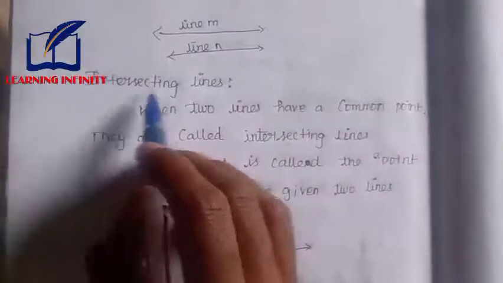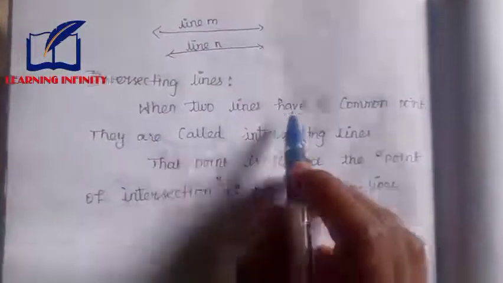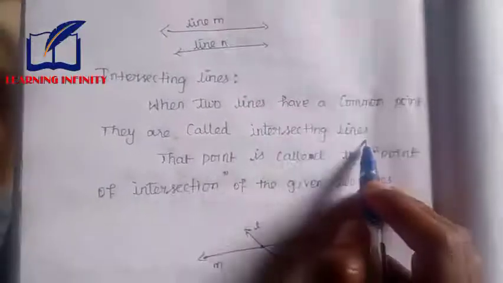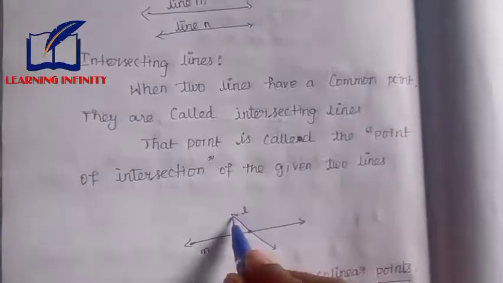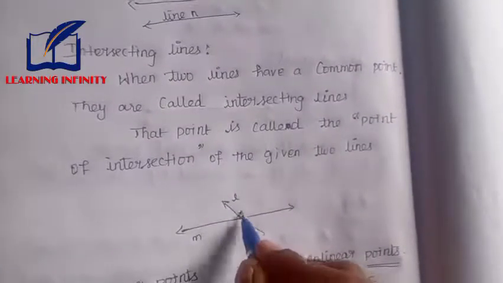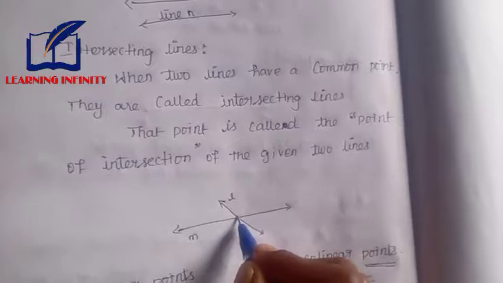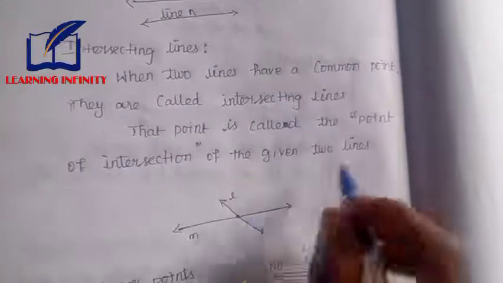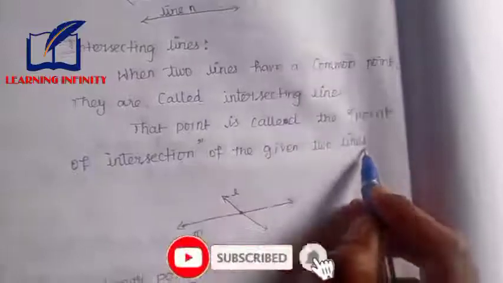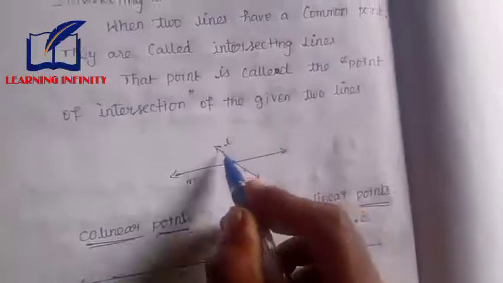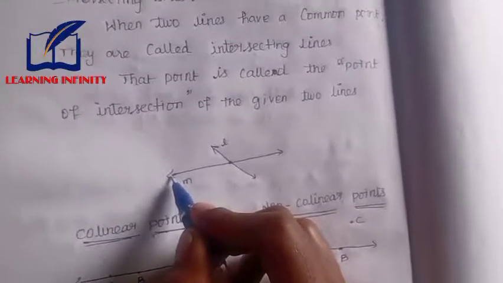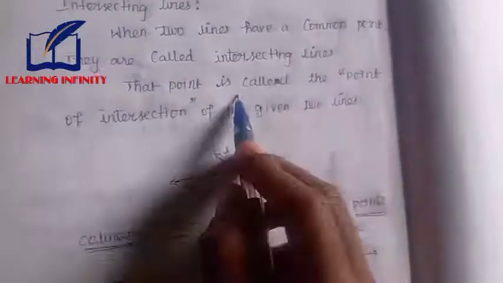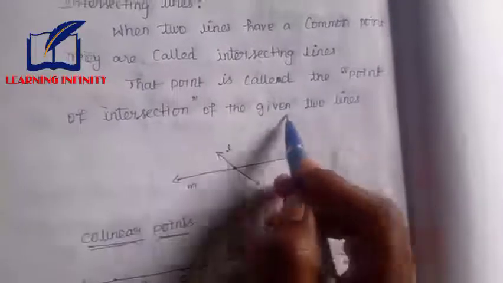Next, intersecting lines. When two lines have a common point, they are called intersecting lines. See this diagram. This is line M and this is line L. The two lines have a common point. This common point is called the point of intersection of the given two lines. Here the lines L and M are called intersecting lines.